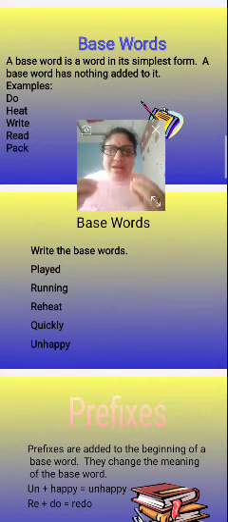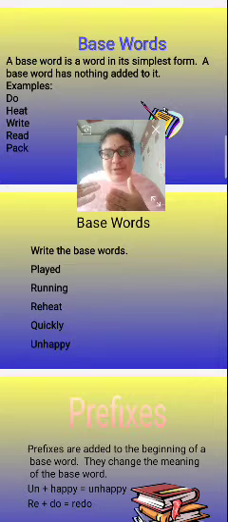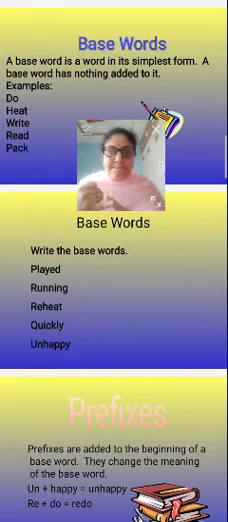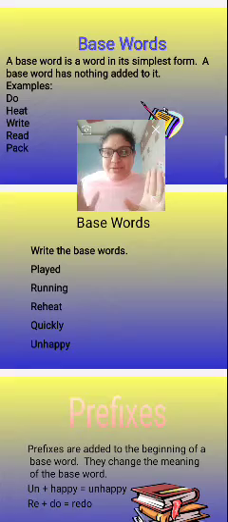For unhappy, we have added the word in front of the word, right? The front of the word is the beginning of the word, so that's why it is in the prefixes. So there are no base words in these. So what are the base words? Play, run, heat, quick, happy. So these are the base words.